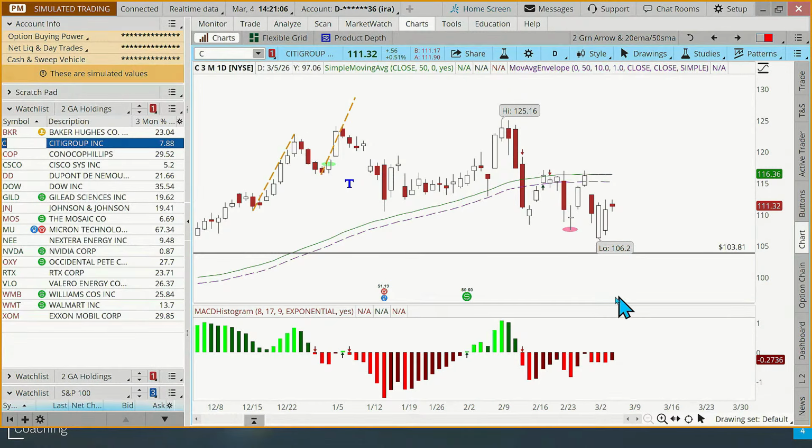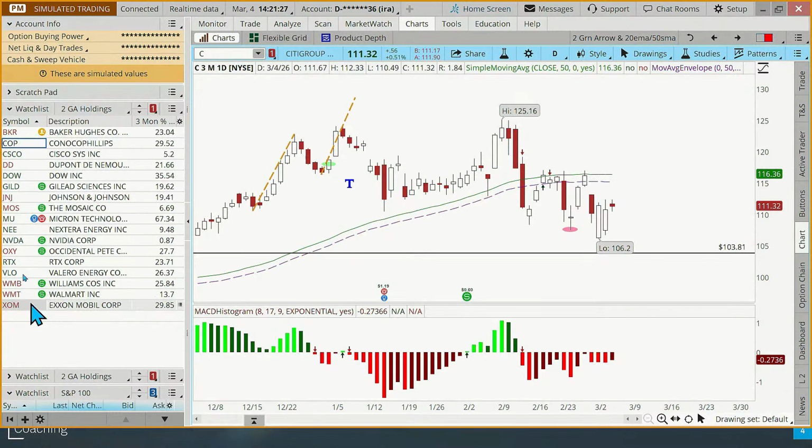Citigroup. Now, Citigroup, this was on the list. I think we got stopped out of this one over here. You can kind of see. So I need to remove it from my 2 green arrow holdings watch list. But we did get stopped out of Citigroup. I think that was last week on this one. So we don't have anything to do there. In fact, let me just delete it. I'm going to hit delete on my keyboard, hit enter, and then it's not on that list anymore.